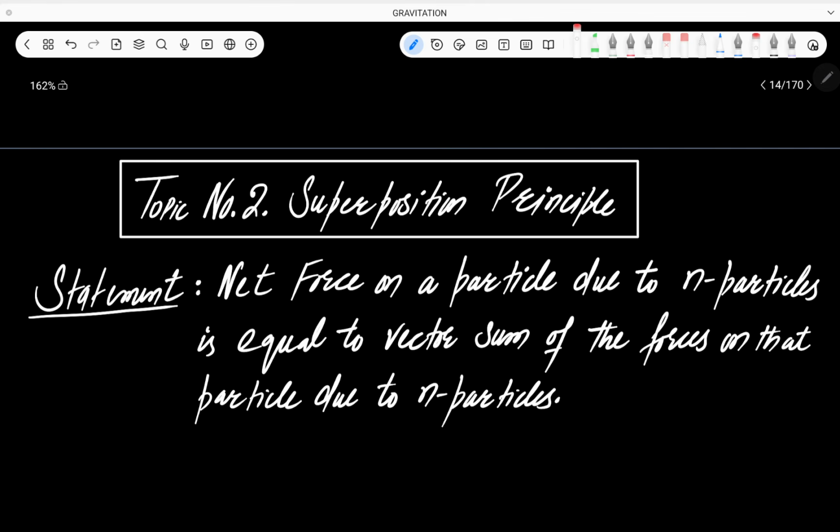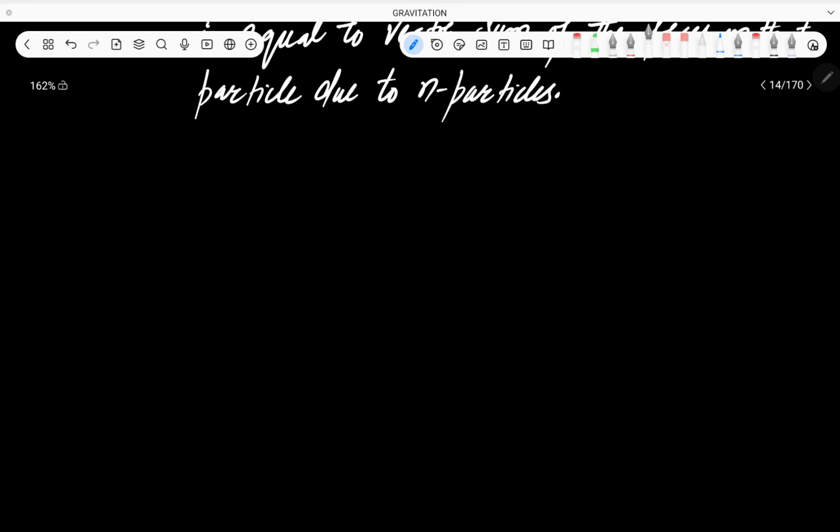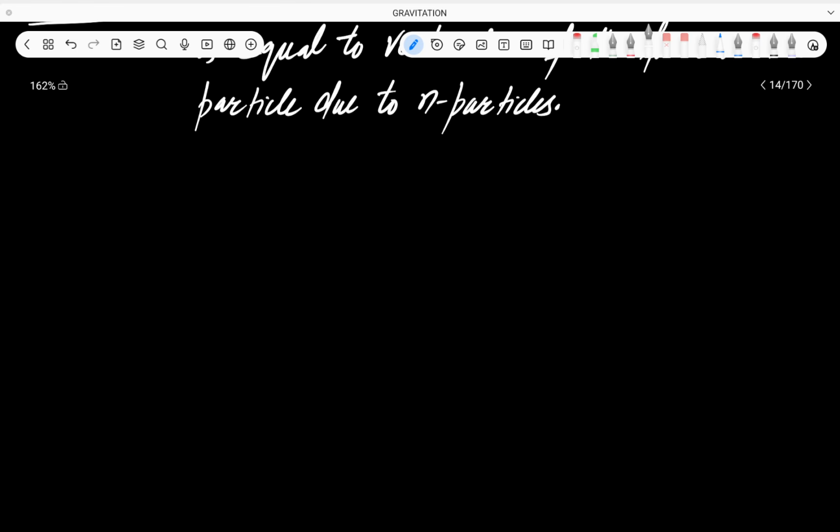Topic number two is the superposition principle. First of all, let's try to understand why we study the superposition principle. What is the need for the superposition principle? Suppose we have two particles. This is one particle with mass m1, and this is the other particle with mass m2. The separation between them is equal to r.